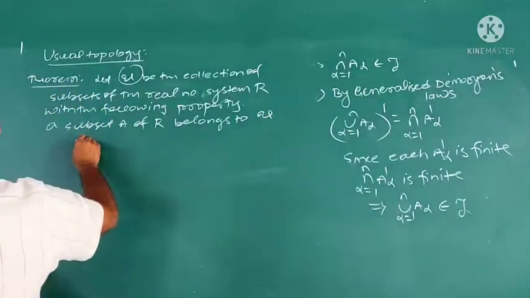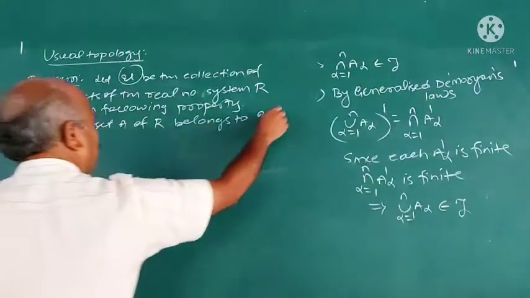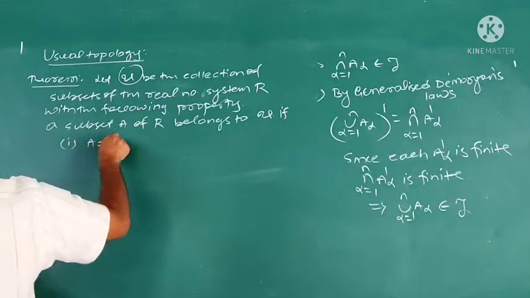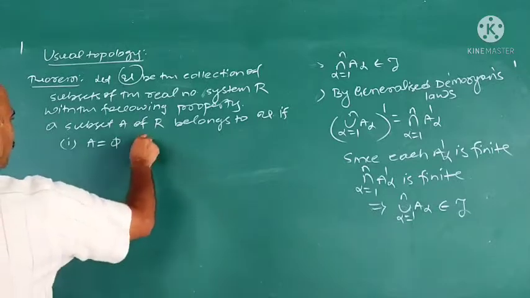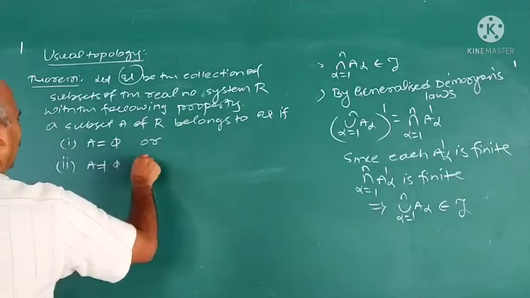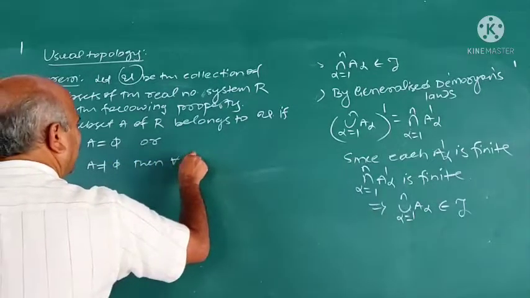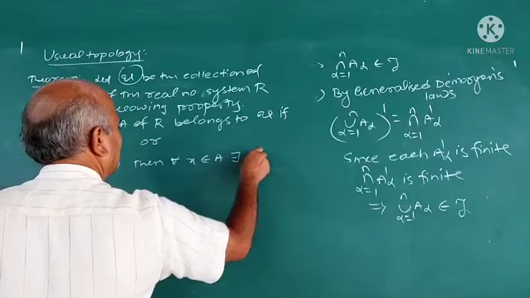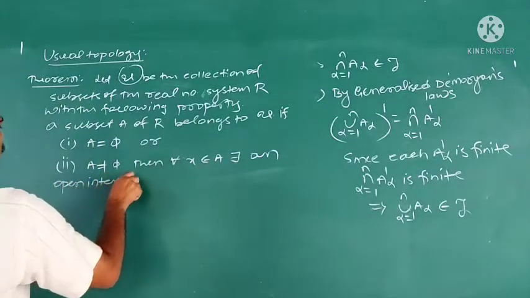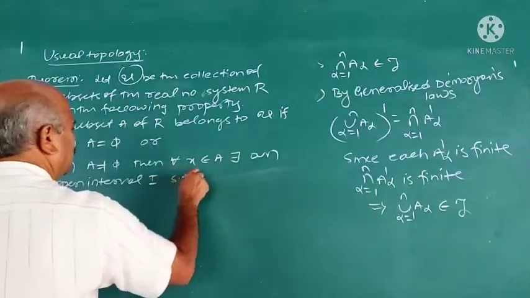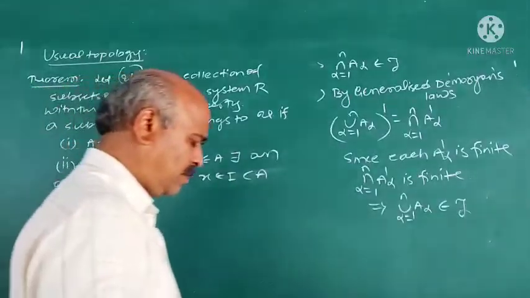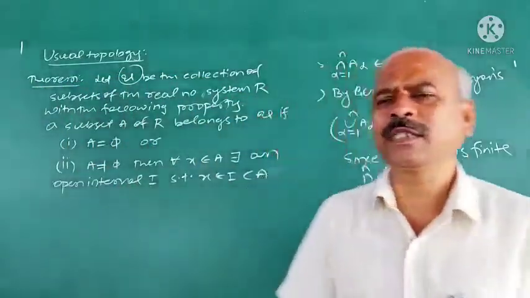A belongs to U if first, A is equal to phi, or if A is not equal to phi, then for each x belongs to A, there exists an open interval I such that x belongs to I, which is contained in A.